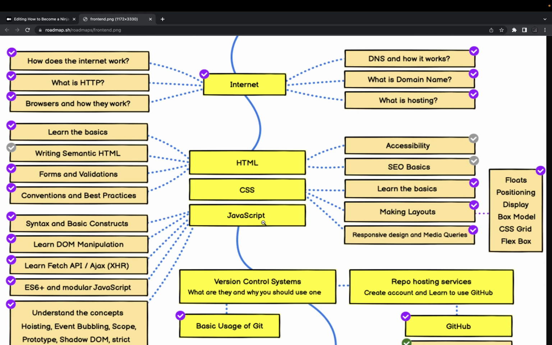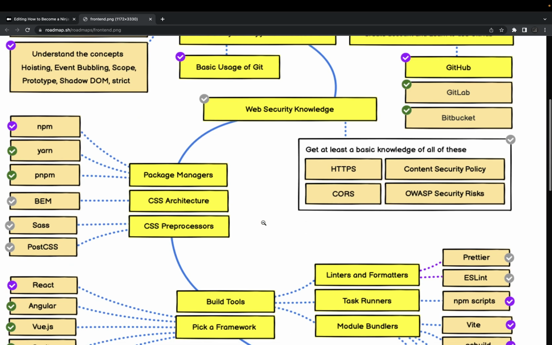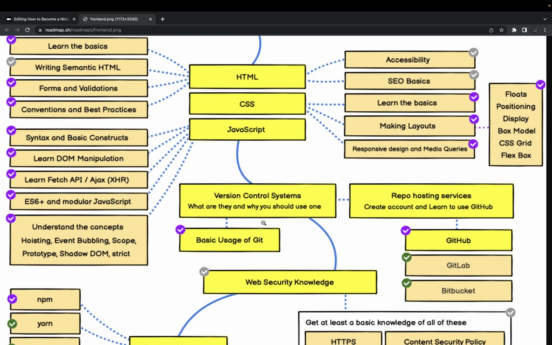Okay, I won't be covering the basics of internet and HTML, CSS, JavaScript. Let's start from here. You already have experience, or maybe you are a fresher developer looking for the roadmap of what path you should choose. If you are really a fresher developer, then this might not be the video for you, because you might be busy learning HTML, CSS, JavaScript before even getting into the different frameworks for the server side and the client side.